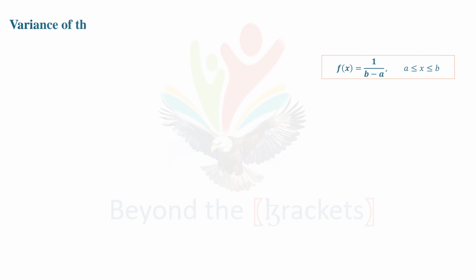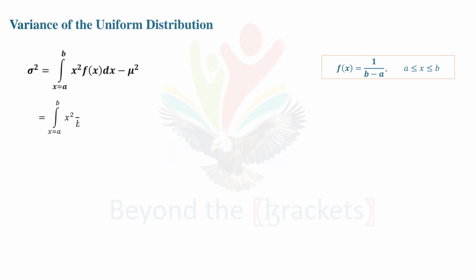Let's move on to find the variance of the uniform distribution. Again, since it is a continuous probability distribution, variance is given by sigma square is equal to the integral from a to b of x square into f(x) dx, minus mean square. Substitute the value of the probability density function f(x) as 1/(b - a), and mean is given as (a plus b) by 2.